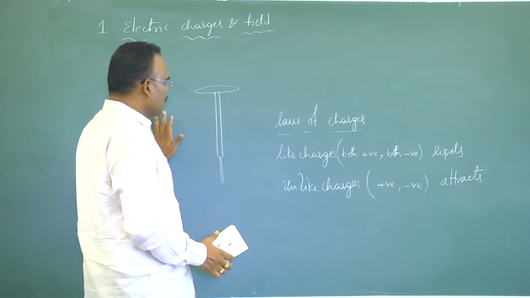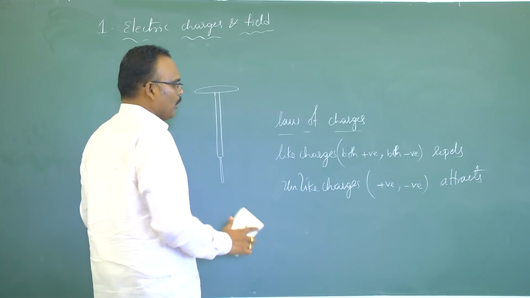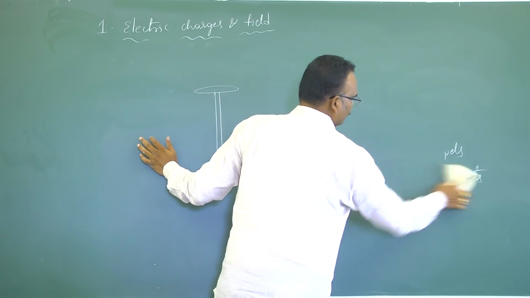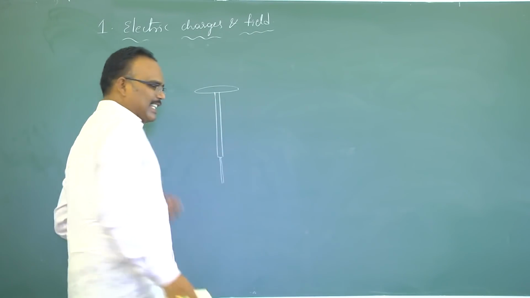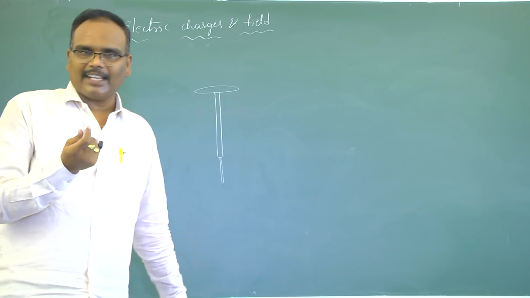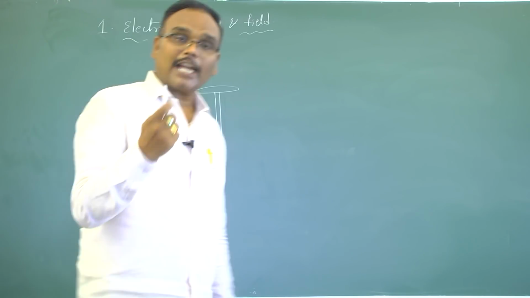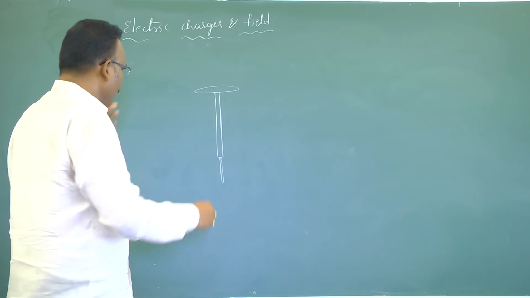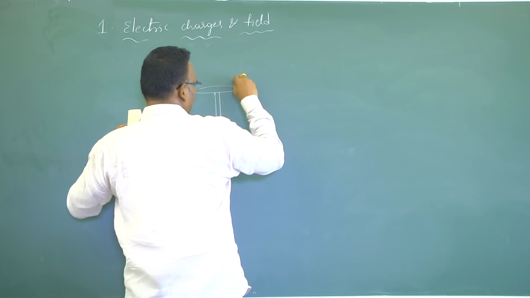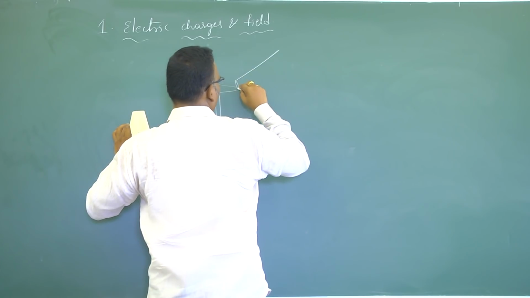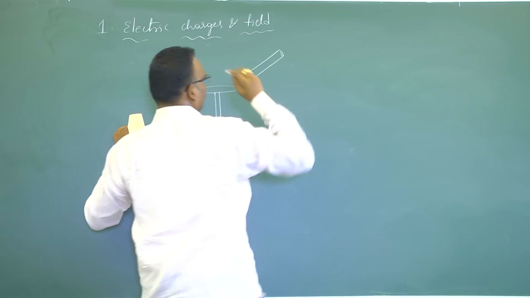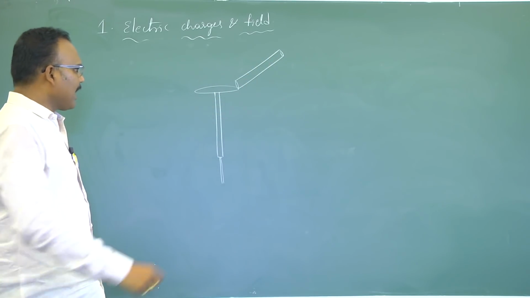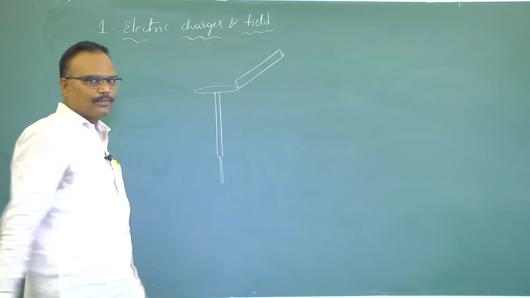See now, this gold leaf electroscope does not have any charge. If I want to test whether this piece of chalk is having charge or not, you bring any object which you want to test and keep that body in contact with the brass disc.